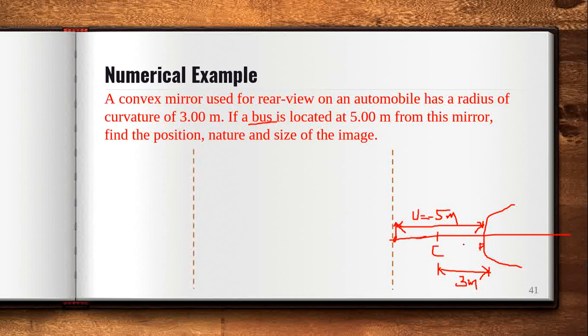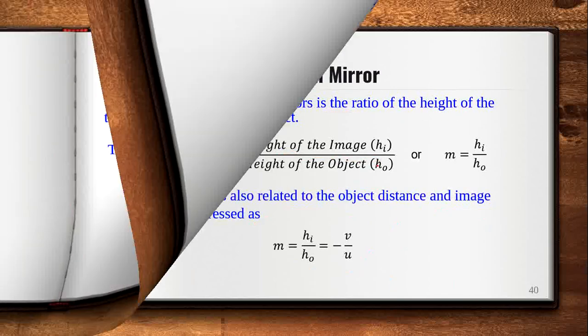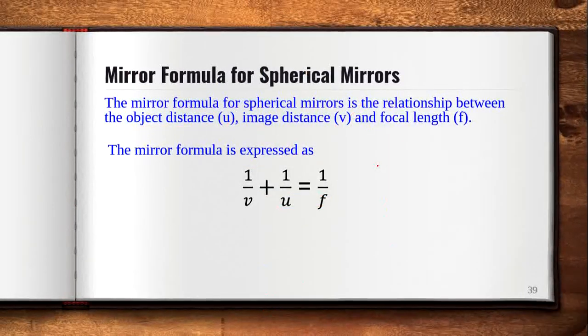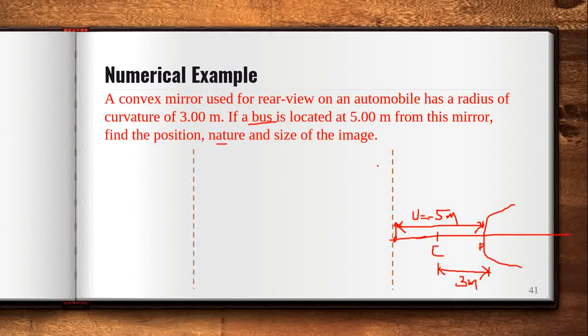Now what is asked? Find the position, that means where the image will be found, and the nature and size of the image. First, we have to find the position of the image. u is given, and this is 3 m, and this is R, and we know R is equal to 3 m. That means here there will be the focus, and this distance is the focal length. What will be the focal length? Focal length is equal to R by 2.